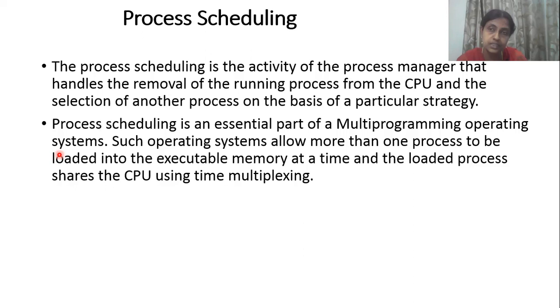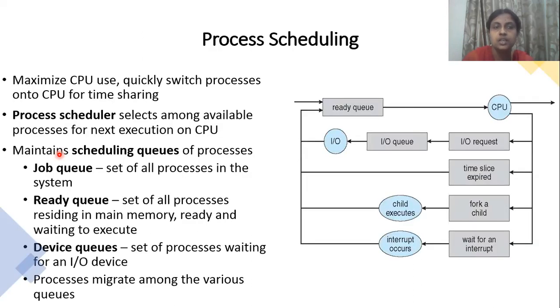This allocation and scheduling of jobs is taken care of by a concept called process scheduling. When it has to schedule, there should be certain rules, regulations, conditions, and switching over of things, correct? All that is taken care of under process scheduling. When we want to achieve maximum CPU use, to make full use of the CPU, you need switching from one process to another process.